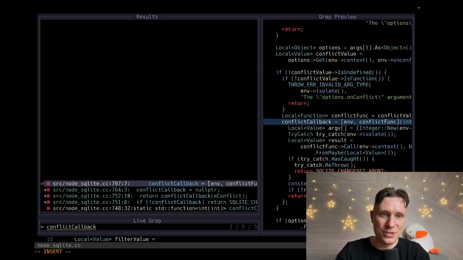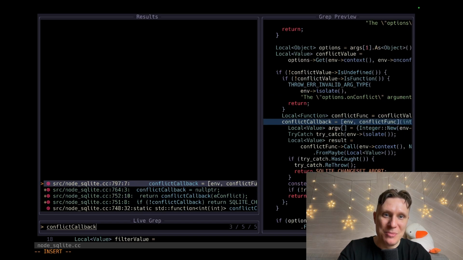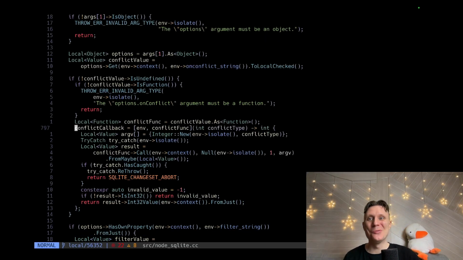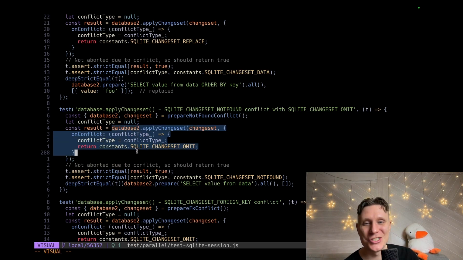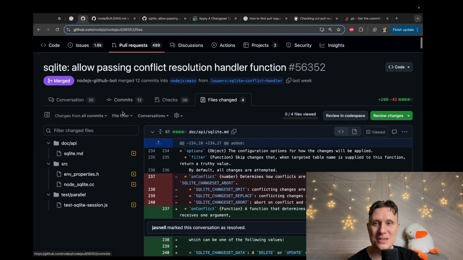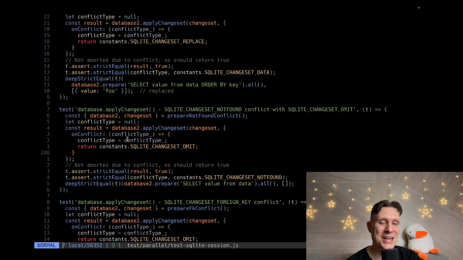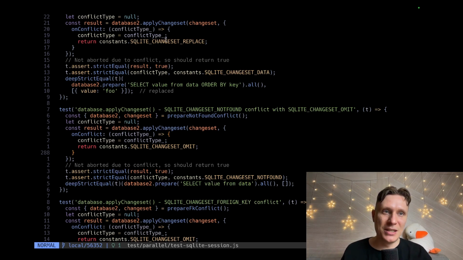This is everything I have on this conflict callback. I think there might be some conflicts with this conflict callback. If I apply this change set for a different database and for this database and run it, I think one callback will be overwritten by a different callback. I will not believe this. I don't think the guy who wrote this is that silly. It can't be true. He would never introduce a bug. I believe him. I think I don't understand something. I will understand it later.